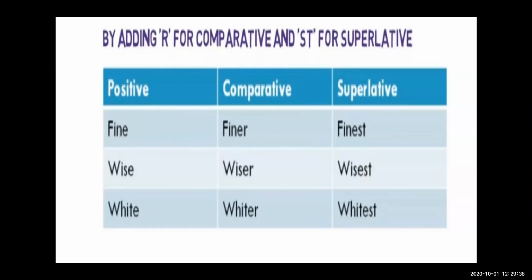Finer, finest. Wise, wiser, wisest. White, whiter, whitest. Okay, these are the examples where we add r as well as st in the comparative and superlative degrees.